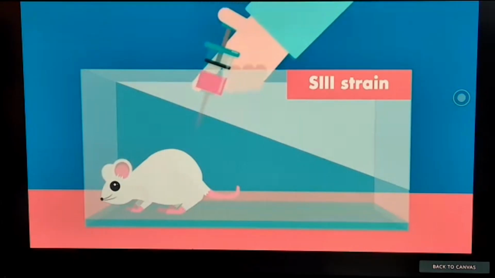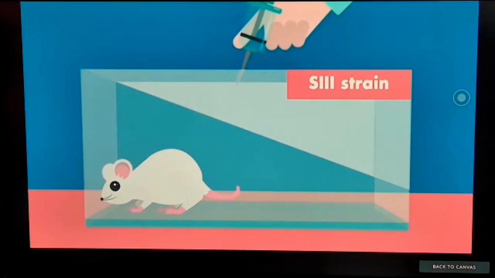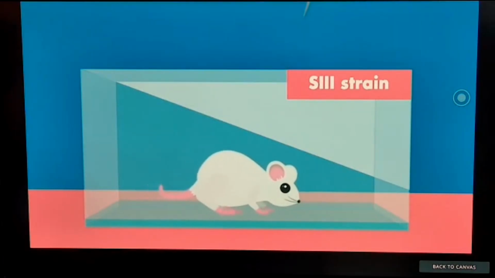Life is unpredictable. One time he survived, now he has to die. Imagine for people like us, mice is dying.